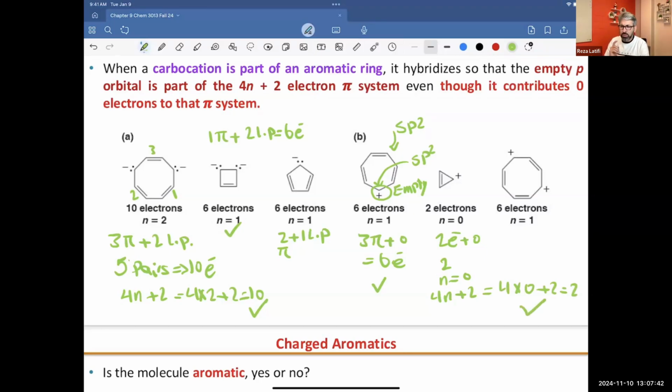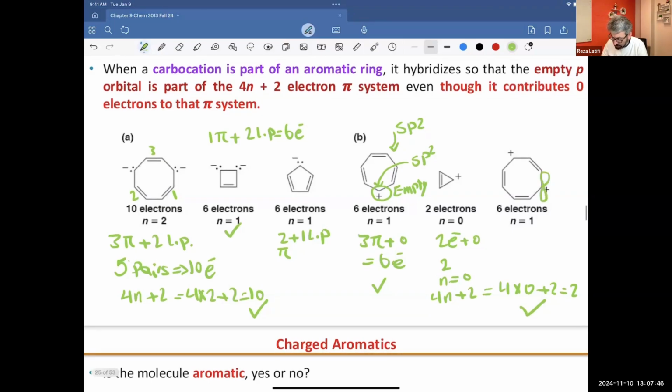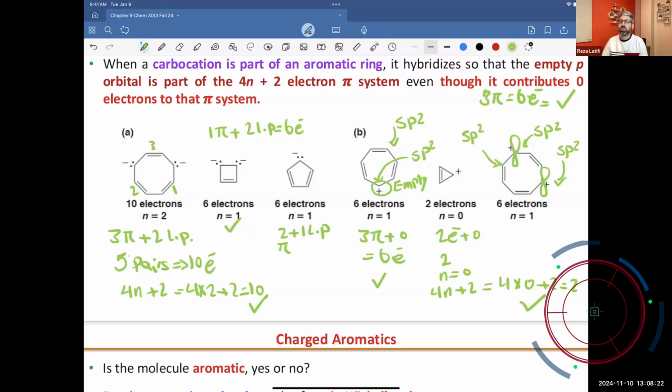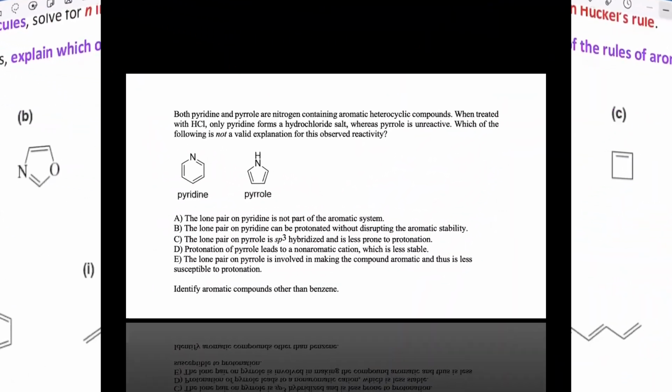And next one, we have two carbons that have empty orbitals. The rest have p orbitals with electrons inside them. So I have 3 pi bonds, meaning 6 electrons, 0 lone pairs, and 2 empty orbitals. So this system will be aromatic, even though we have 2 empty orbitals. That's fine because the hybridization is again sp2 for those two carbon atoms that have positive charges. How about this carbon? That carbon again will be sp2. So that means your molecule will be flat or planar. So all of them will be aromatic.